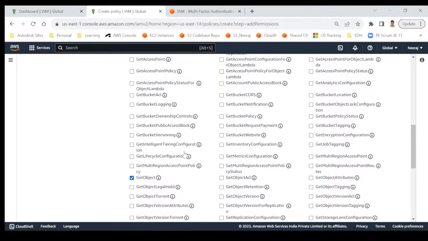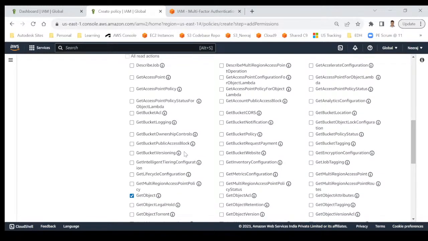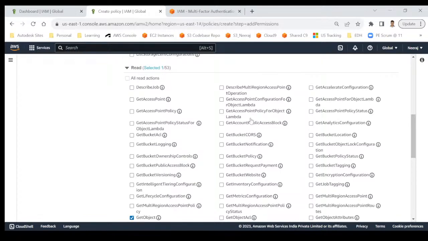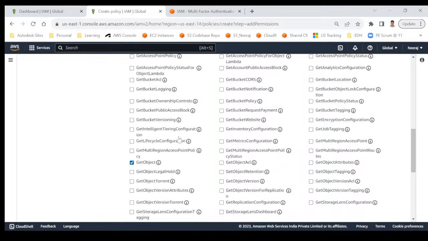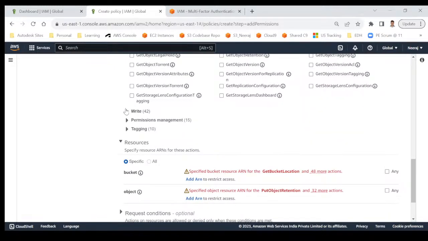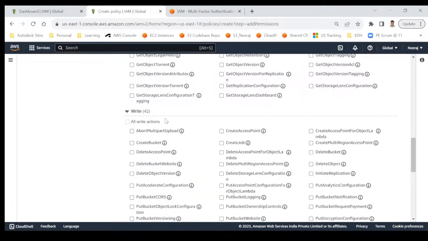And there are many more if you want to choose. The point is you can customize, you have better control, you have full control. Out of 53, you want to give only 2 or 3 types of permission, you choose them. Under write, it's up to you, you can give that too.